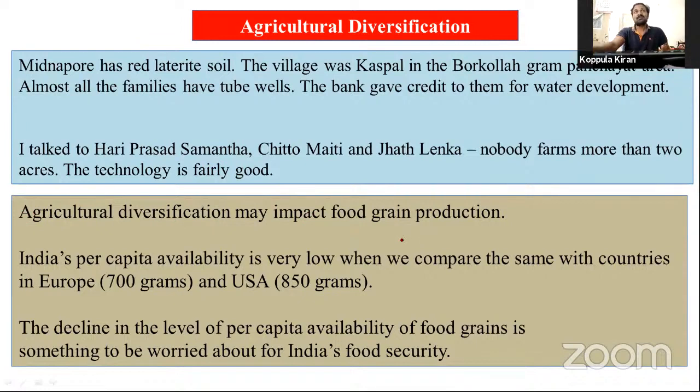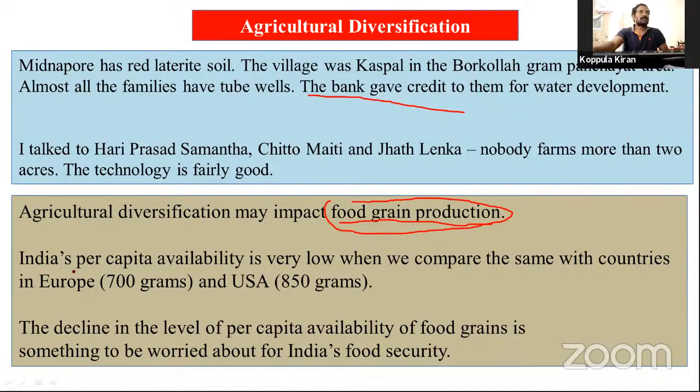What happened? Food grain production is affected by agricultural diversification. Then automatically food grain production will decrease. Why? Because they grow other food items. So it is very low.